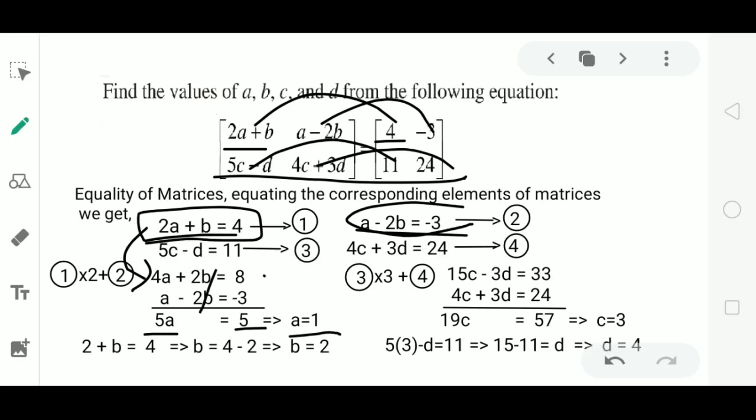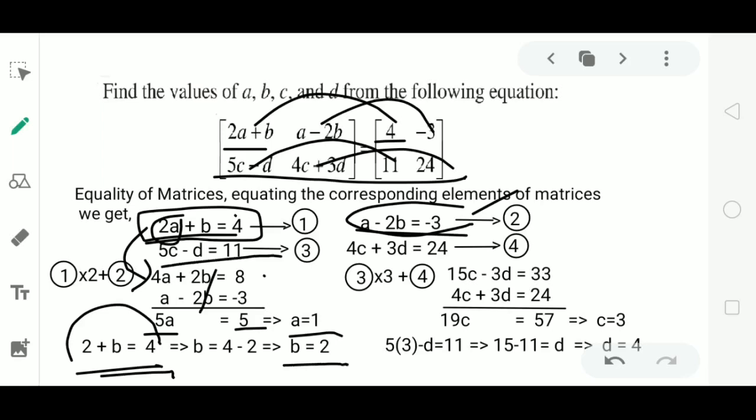Next, to find the value of B, substitute A is equal to 1 in either equation 1 or equation 2. Here I have substituted the value of A in equation 1. 2 into 1 plus B is equal to 4. Then B is equal to 4 minus 2. This implies B is 2.